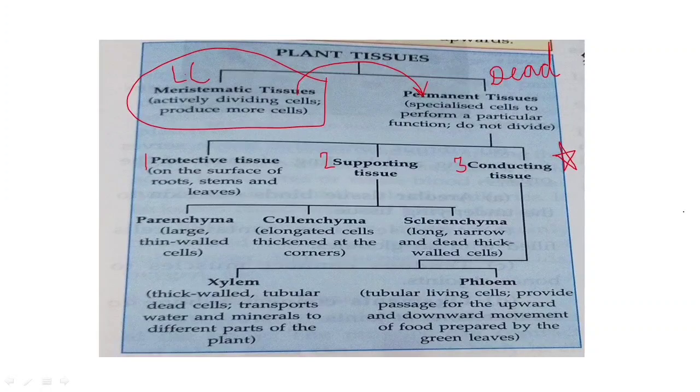So they are again of 2 types. One is xylem, other is phloem. Beta, xylem, as you have studied in your lower grades also in class 5-6, is associated with the conduction of water and minerals from the roots to the different parts of the plant, and phloem is associated with the conduction of the prepared food, that is the glucose, from the kitchen of the plant, the leaves, to the different parts of the plant. I hope you have understood the overview. From the next class, we will study the detail of each and every tissue of plant.